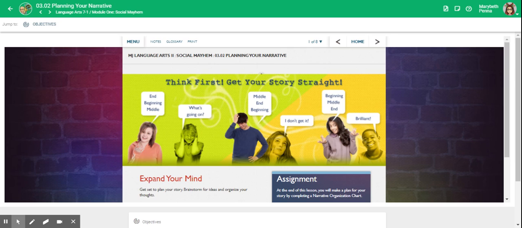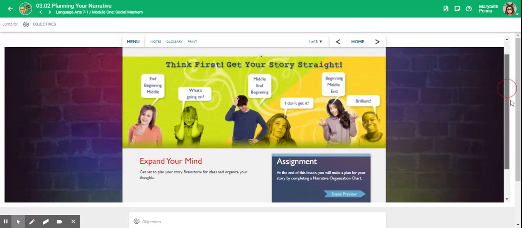3.02 Planning your narrative. Think first. Get your story straight. Expand your mind. Get set to plan your story. Brainstorm for ideas and organize your thoughts. At the end of this lesson, you will make a plan for your story by completing a narrative organization chart.